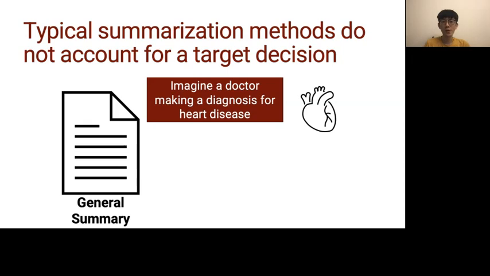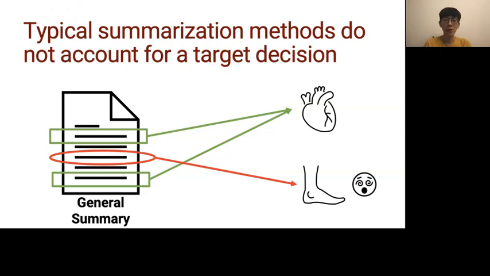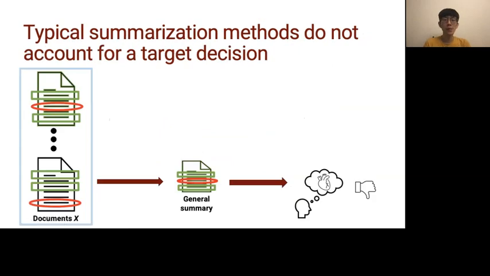Typical summarization methods do not account for a target decision. When the amount of information increases, summarizing for all aspects can be redundant. So now let's imagine a doctor making a diagnosis for heart disease from a general summary of medical notes. From this general summary, the doctor may only need the information related to heart disease. And the fact the patient sprained an ankle when playing basketball is less useful for this purpose. So a general summary that summarizes all aspects of the source document might not be optimal for human decision-making for